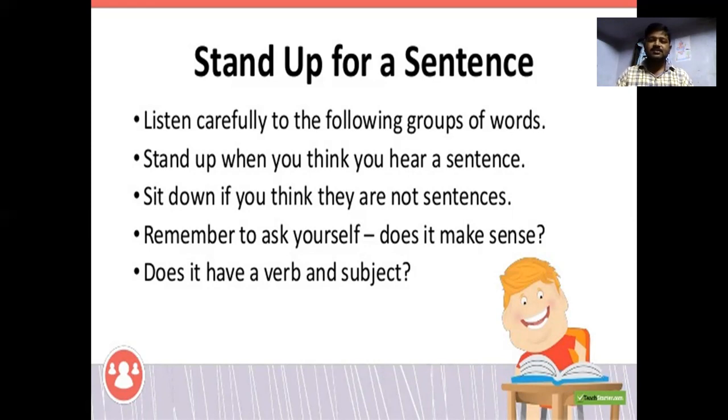If the sentence doesn't have a subject or a verb, it may not be treated as a complete sentence. So listen to the following groups of words which I am going to explain in this class. If you think it is a sentence, try to stand up. If you think it's not a sentence, try to sit down. Remember to ask yourself whether the sentence makes sense, and whether it has a verb and a subject.